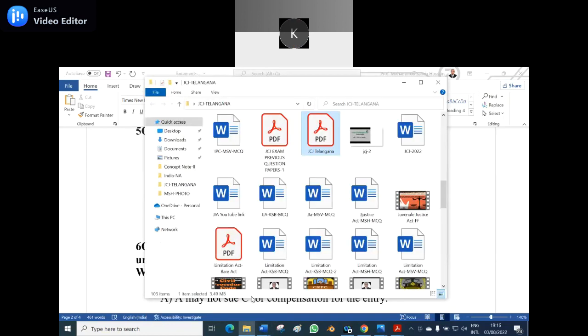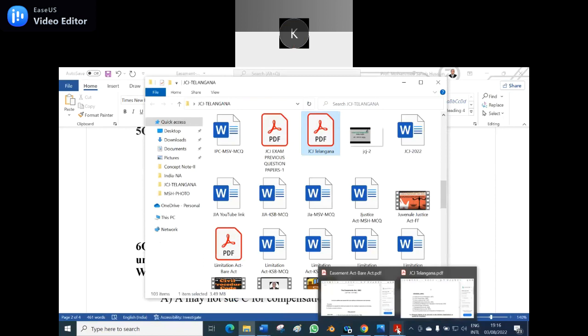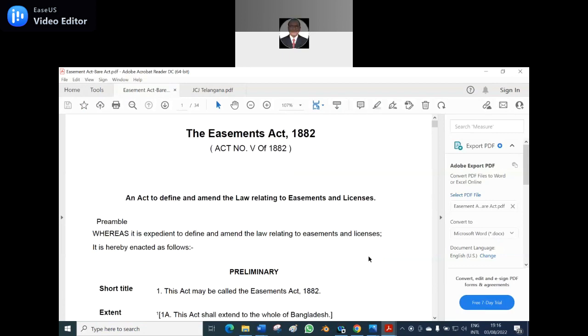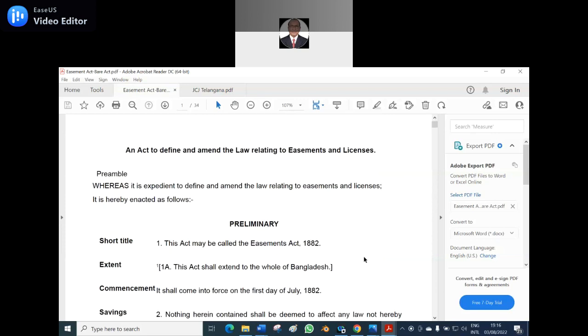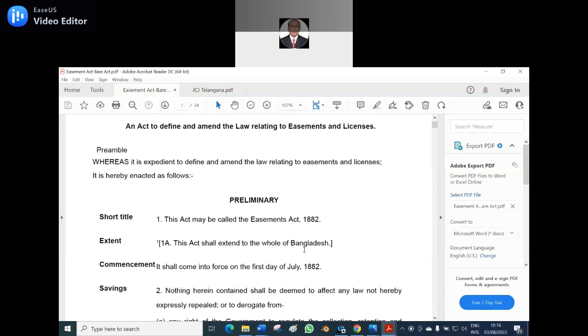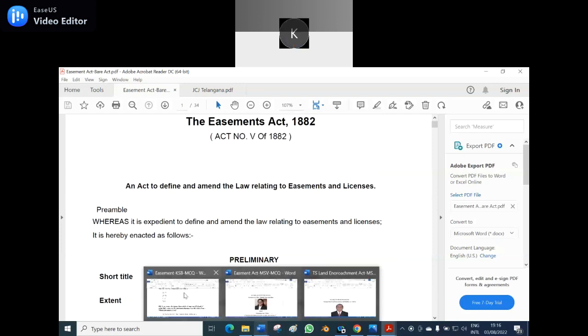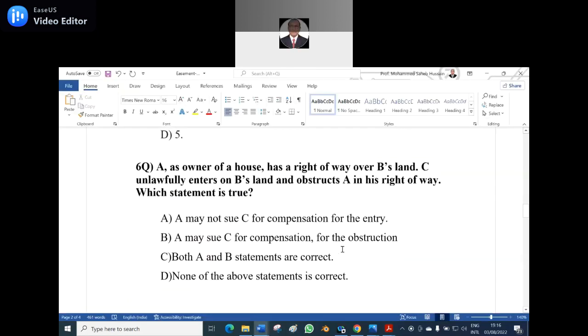Yes, I found Roman number 5 also, but it is pertaining to Bangladesh, the Easement Act of Bangladesh. But it is 7 here, Act number 5, Roman 5 is there. Is it Bangladesh? Yes, sir, I found it. Please check. You scroll down, sir. Yes, it is Bangladesh. It is said, the whole of the Act shall extend to the whole of Bangladesh. That's why Roman 5 is there. I checked again and found it. Yes, yes. Next.